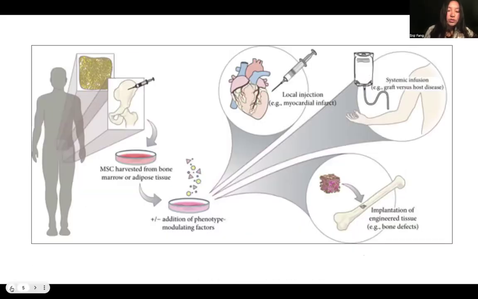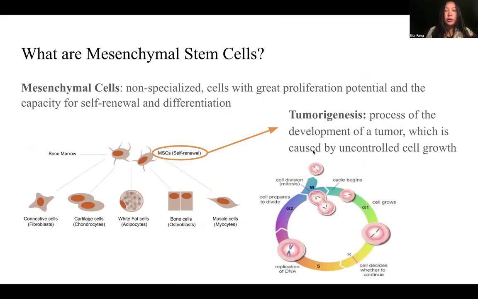However, there are also challenges that need to be addressed, especially tumorigenesis. Tumorigenesis is the process of the development of a tumor which is caused by uncontrolled cell growth. As you can see, mesenchymal stem cells have the ability to divide and grow. However, when undergoing interphase, the preliminary phase of mitosis, where cells duplicate, uncontrolled cell growth may occur in the G1 phase if it is not regulated, or if the checkpoints are defective and don't signal the cell to stop growing. This could lead to the formation of tumors, which can become malignant and escalate into cancer.